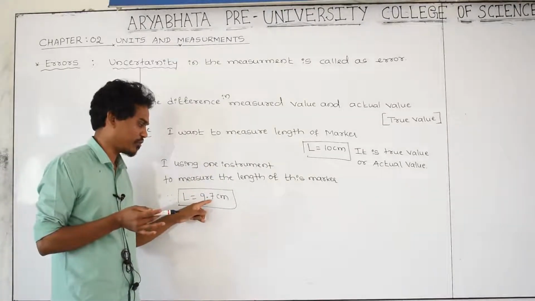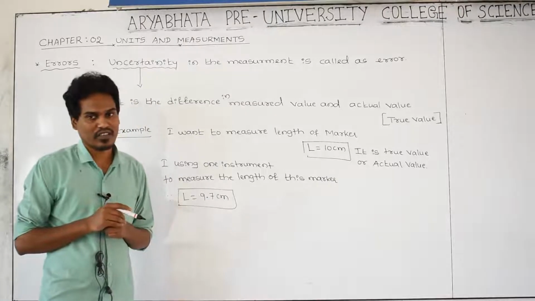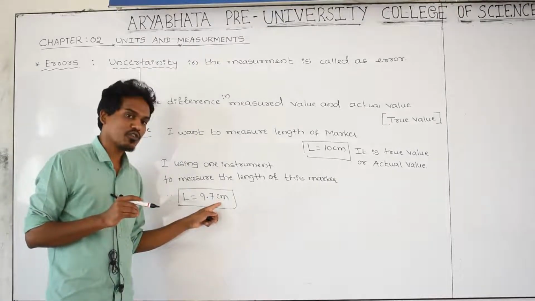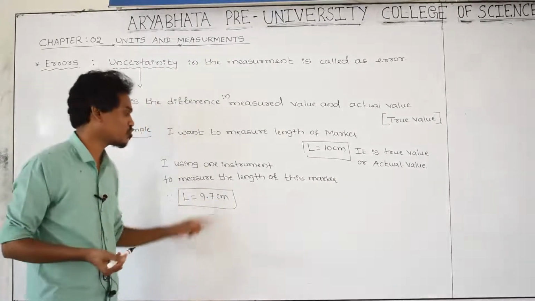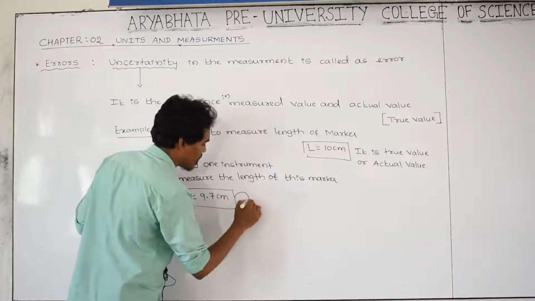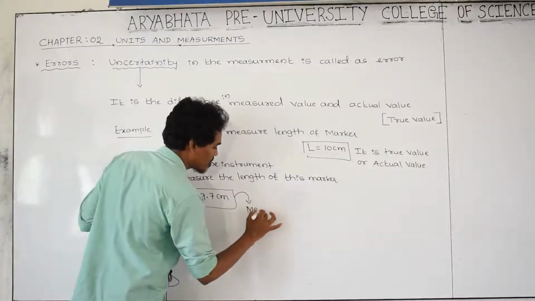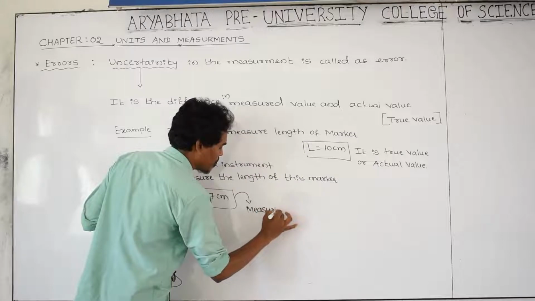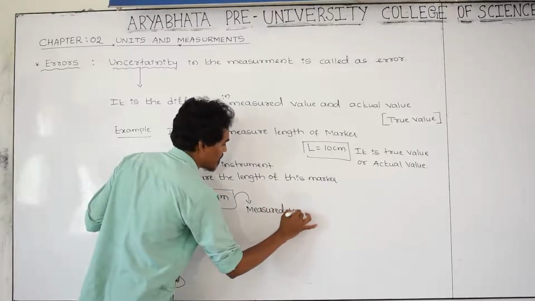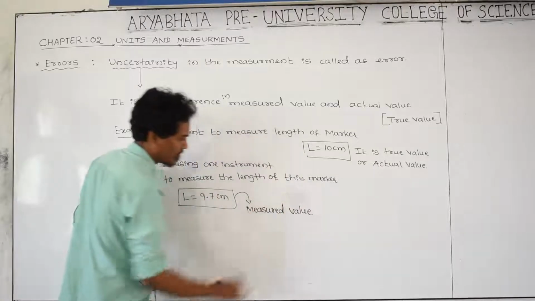9.7 centimeter. Yes, this value of length given by the instrument is called the measured value. This is called the measured value or measurement. Simply you can call it measurement. This is the measured value.